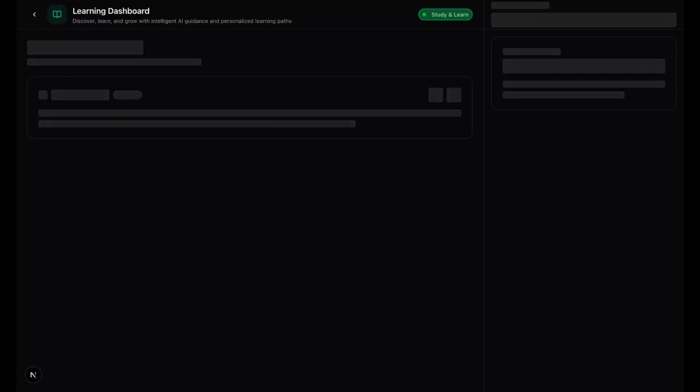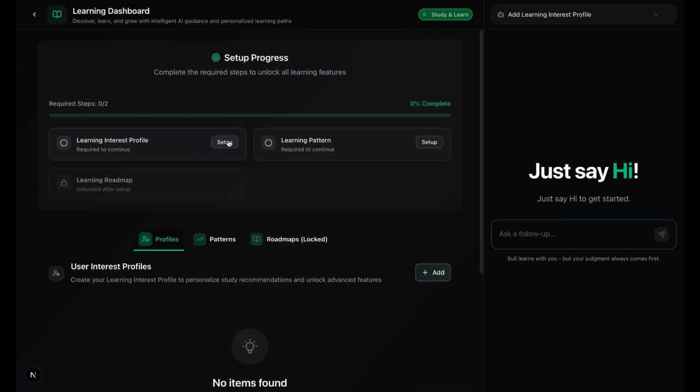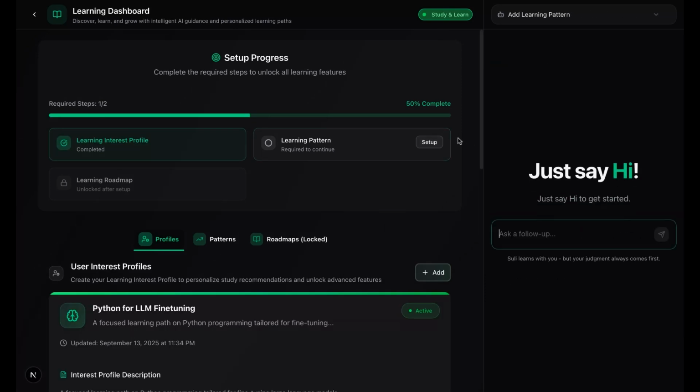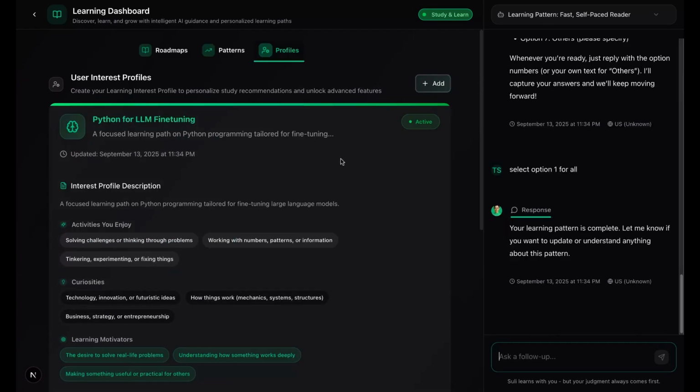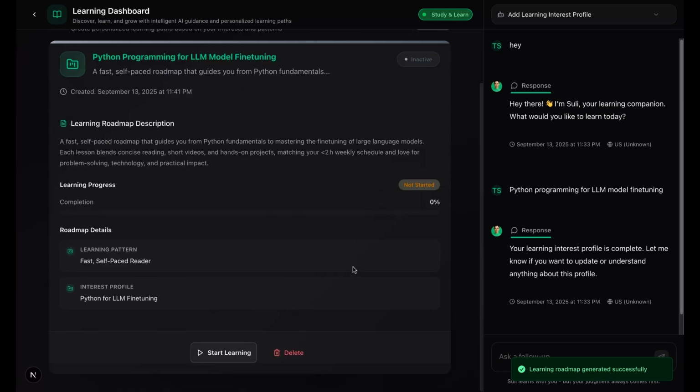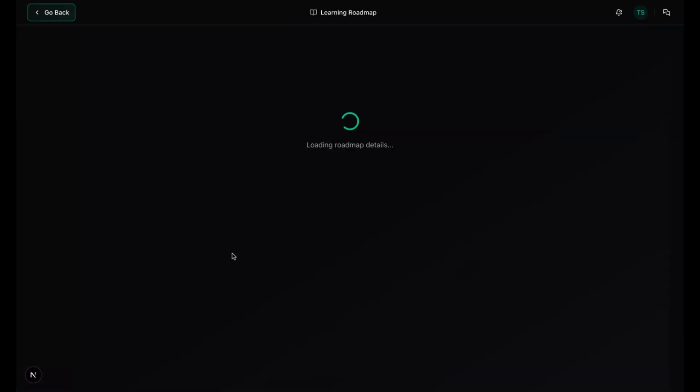Now let's open Study and Learn. This is where my interests, learning patterns, notes, and chats come together into a personal learning system. I start by creating an interest profile for what I want to learn and a learning pattern for how I learn best. With that, Suli generates a personalized roadmap with progress indicators and a knowledge graph showing how topics connect.